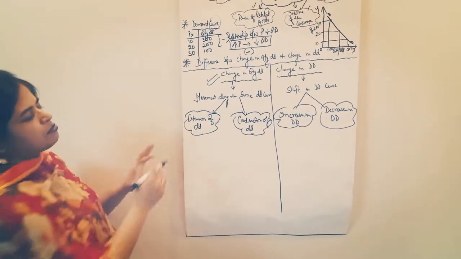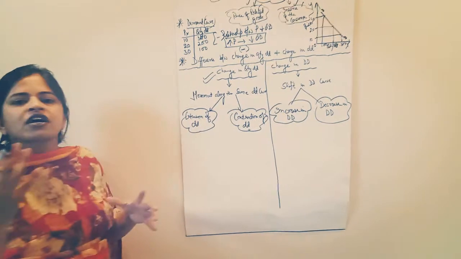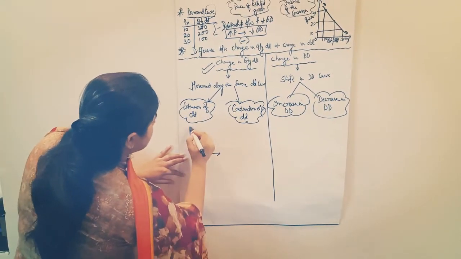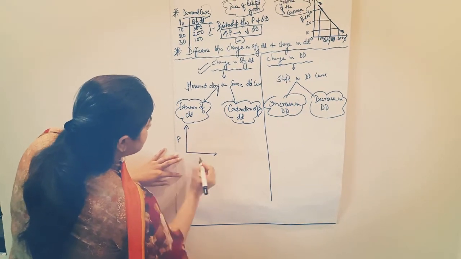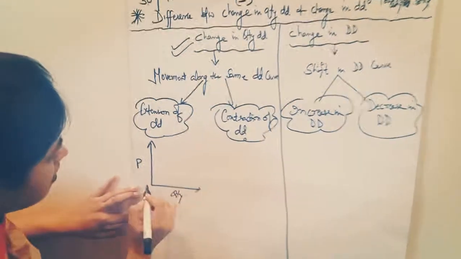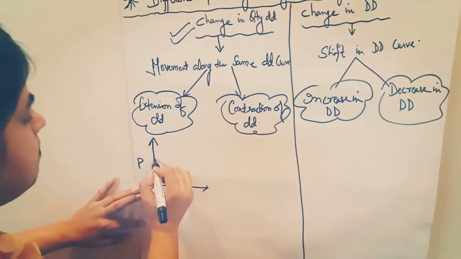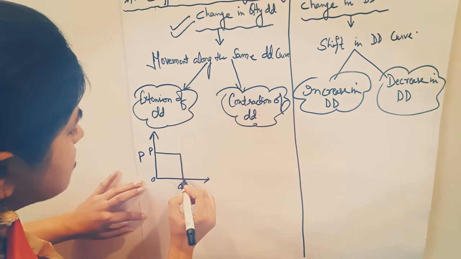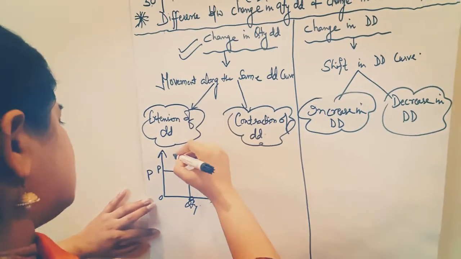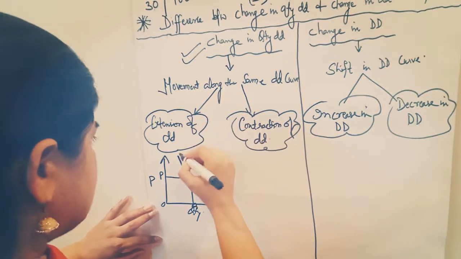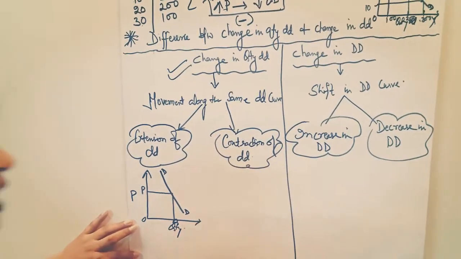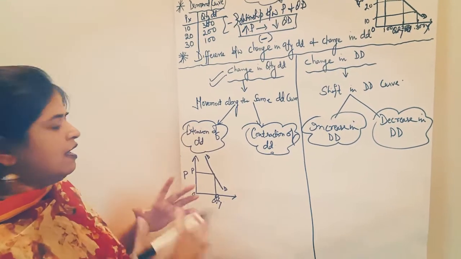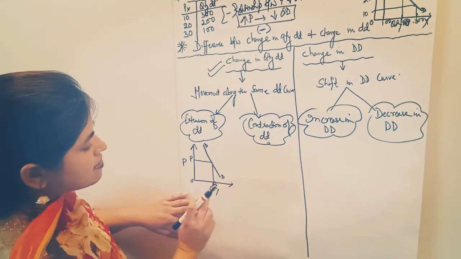So now we have to explain extension and contraction with the help of a diagram. So look here, all of you. For example, we are taking here price P. This one is the quantity demand. For example, P is the price and Q is the quantity demand. So we have to write down here P. This one is the Q, and this one is the demand curve, which is the downward sloping curve. You know why it is downward sloping? Because of the inverse relation between price of the commodity and quantity demand. So students, this one is the price and this one is the quantity.